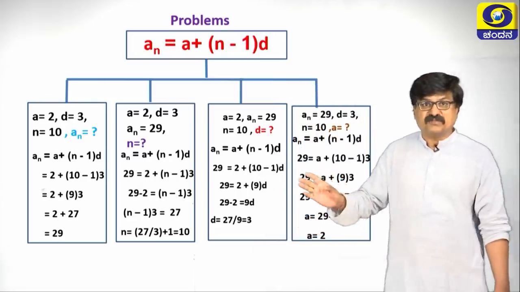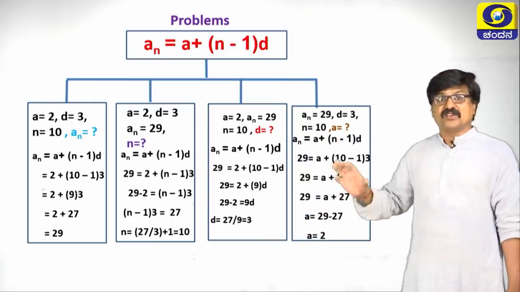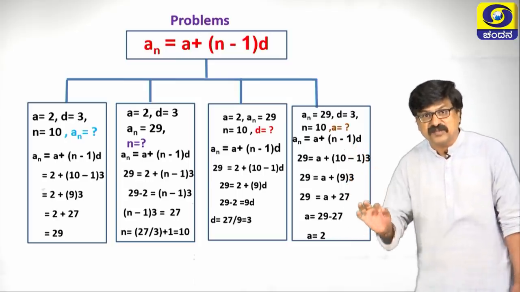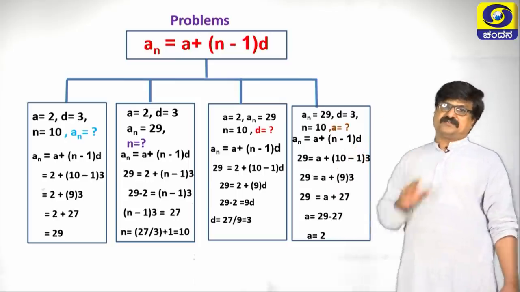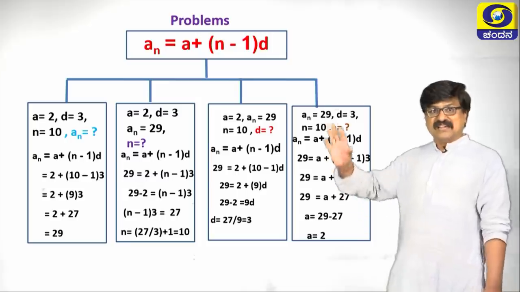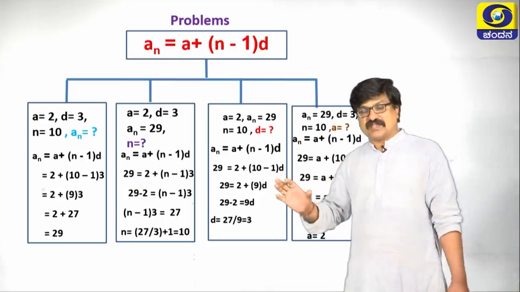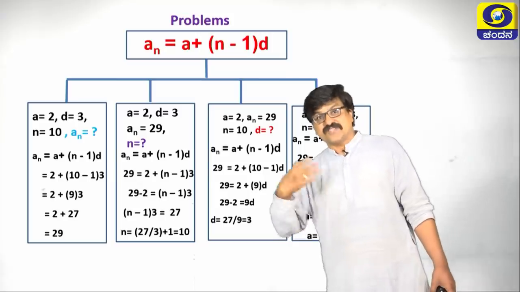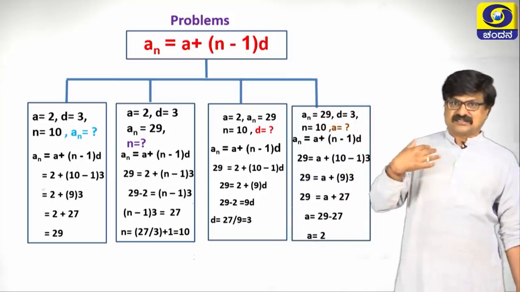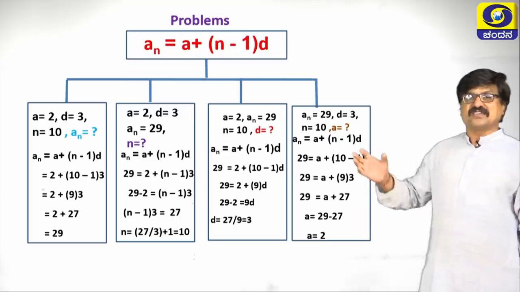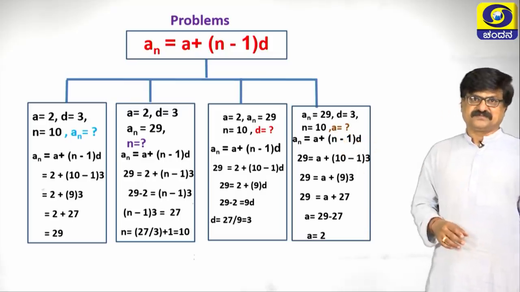The purpose of taking this problem is that you must know the simplification process properly. Once you write this kind of problem and simplify in the proper way, you can solve the rest of the problems in your textbook very easily.